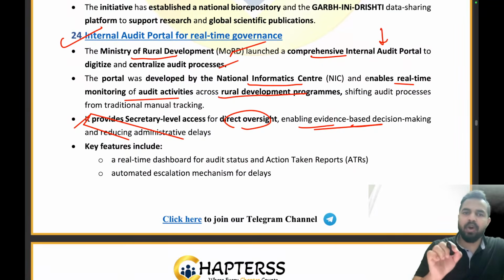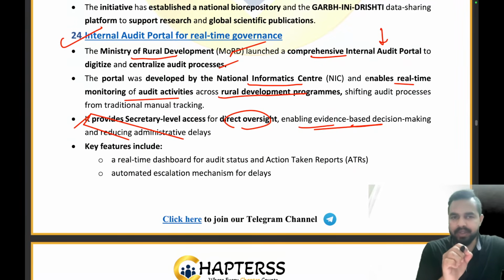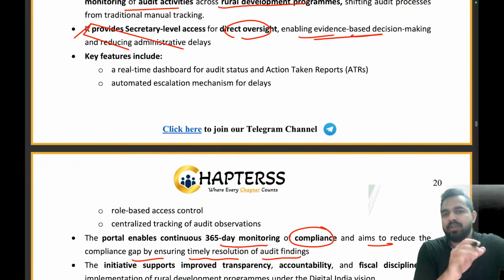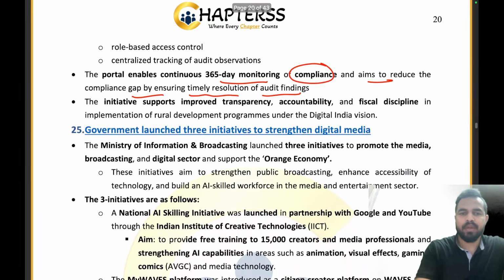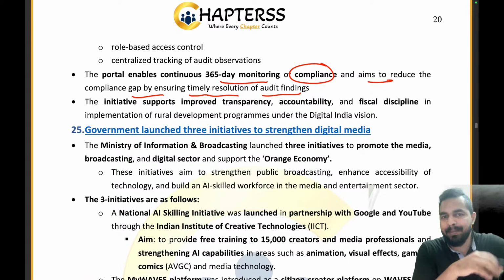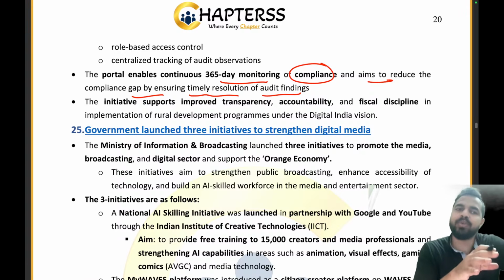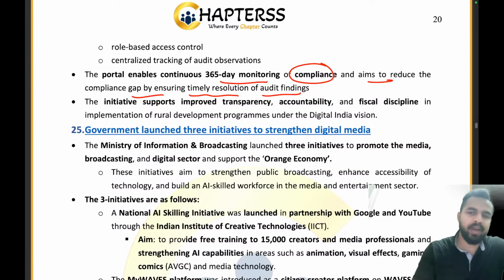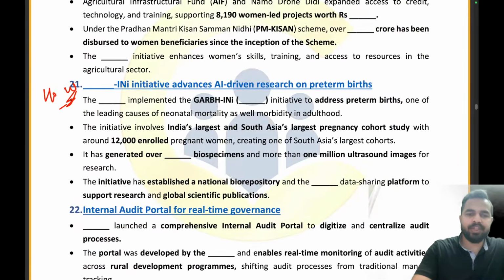So the internal audit portal for real-time governance has been released by the Ministry of Rural Development and developed by the National Informatics Center. It will provide secretary level access for direct oversight. It will enable continuous 365-day monitoring of compliance, and it will reduce the compliance gap by ensuring timely resolution of audit findings. That's all. Clear everyone? So now let's try to answer these questions.